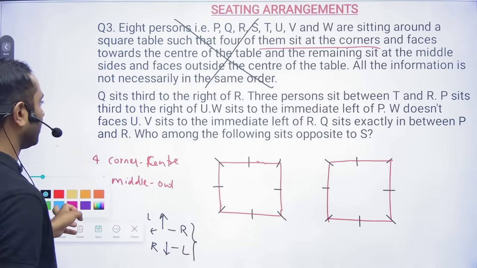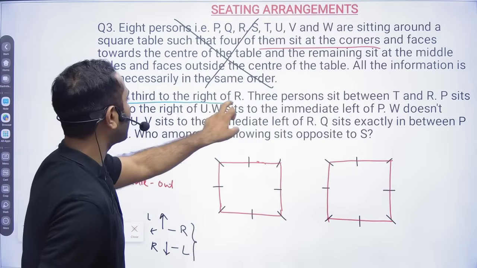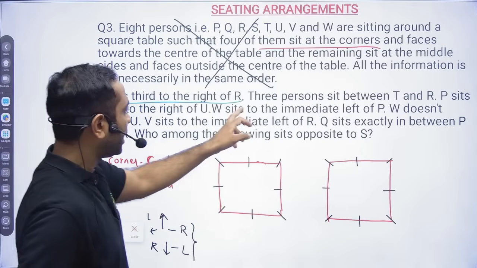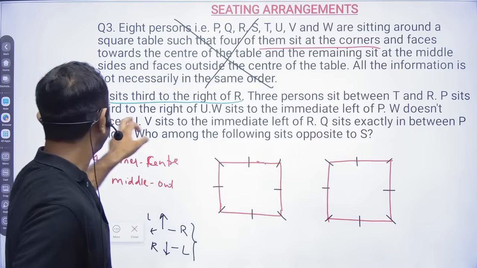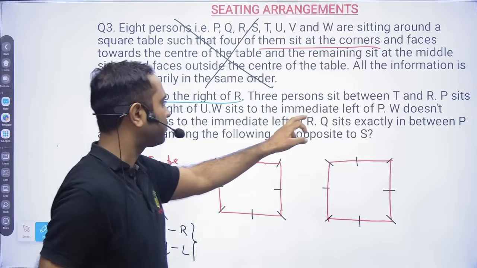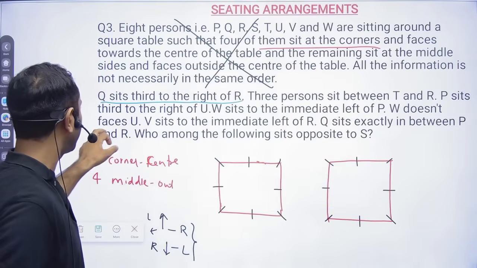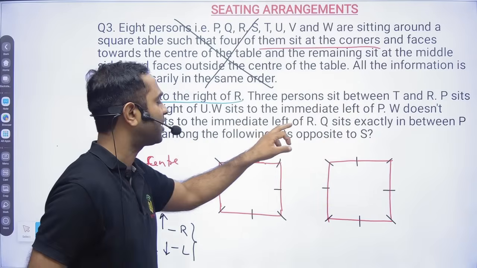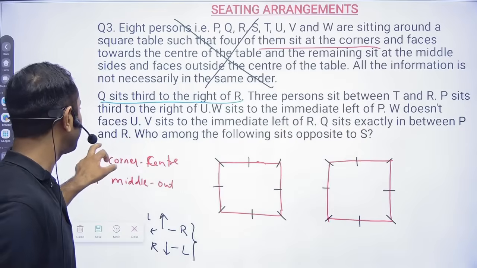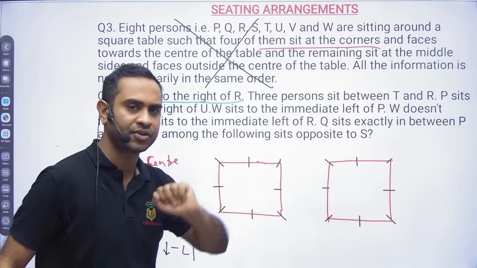Okay, done. Q sits third to the right of R. V sits between T and R. P sits third to the right of U. W sits to the immediate left of P. W does not face U. V sits to the immediate left of R. Q sits exactly between P and R. Who among the following sits opposite to S?